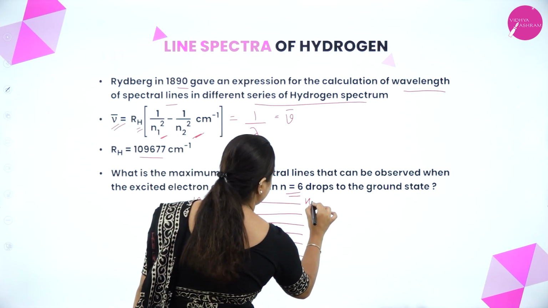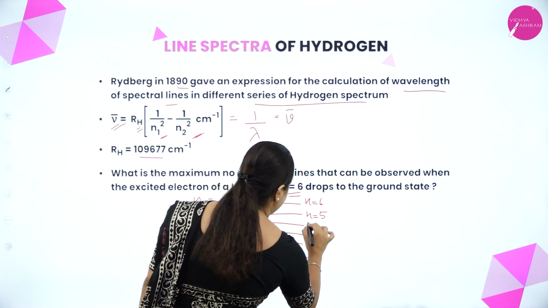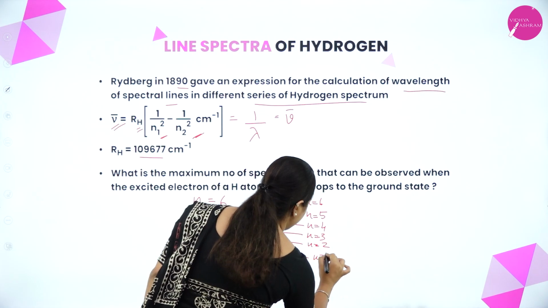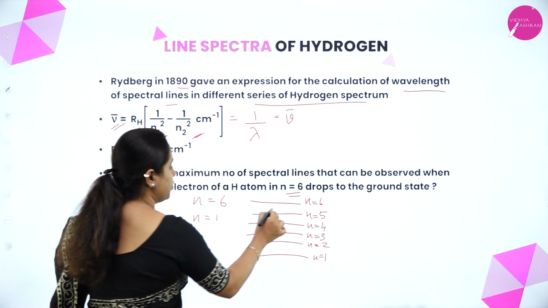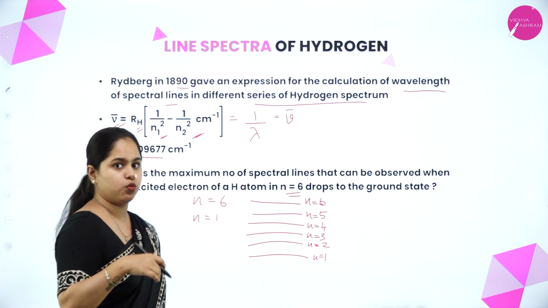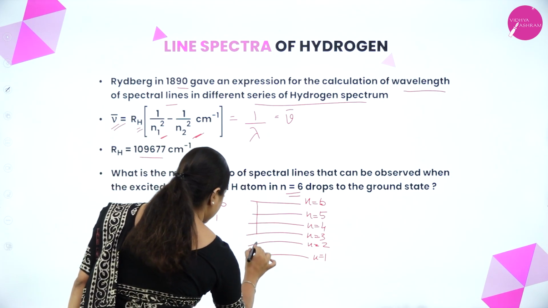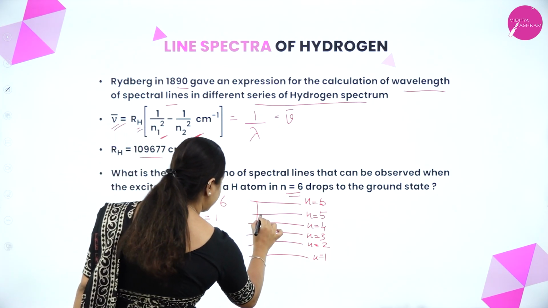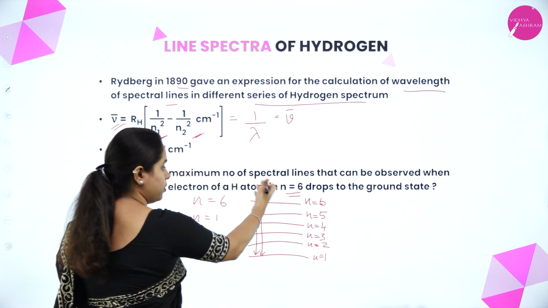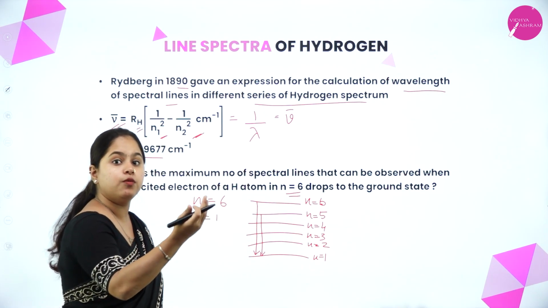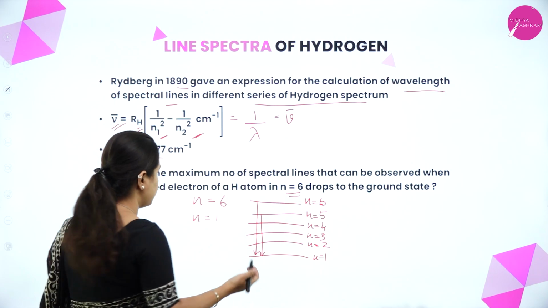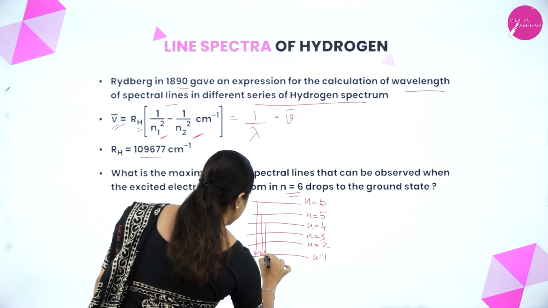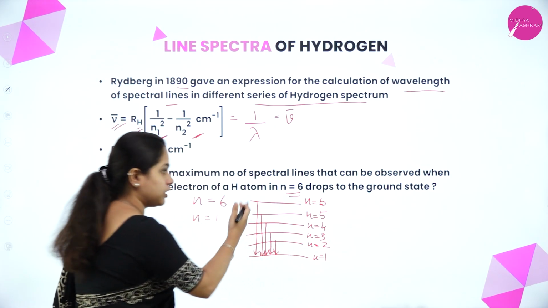Okay, so this corresponds to n is equal to 6, n is equal to 5, n is equal to 4, n is equal to 3, n is equal to 2 and n is equal to 1. So from the question, you know that from n is equal to 6, it is falling back to 1. Electron is falling back to 1. Now it can fall back from 5 as well, right? From 6, it is going to 5 first, and from 5, it is coming back to 1. That is also possible. Yes, from 6, it is coming to 4, then coming to 1. That is also possible. So basically, you can obtain a set of series like this.